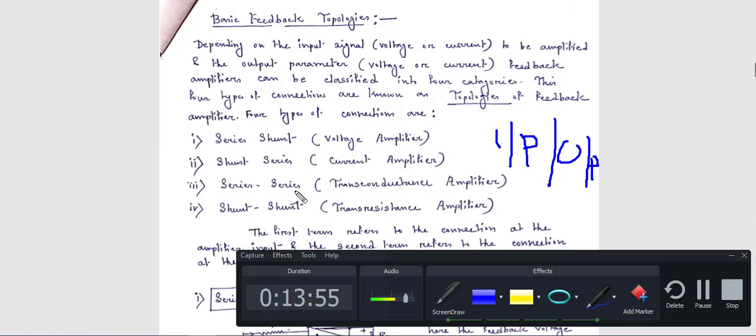Okay. Then series-series, that means output is series configuration and input is also series configuration. This is also known as transconductance amplifier. I will describe the transconductance amplifier later. Okay. Then shunt-shunt, that means output is parallel connection and input is also parallel connection, and this is known as transresistance amplifier. Okay.